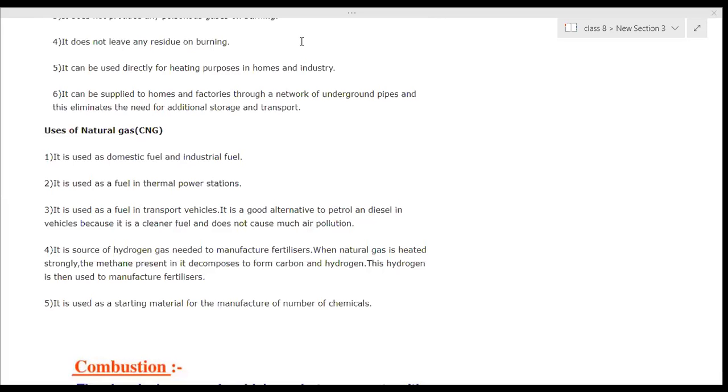Petroleum products or these fossil fuels? What are the methods we have to use it?